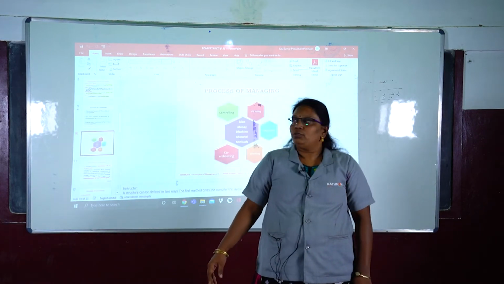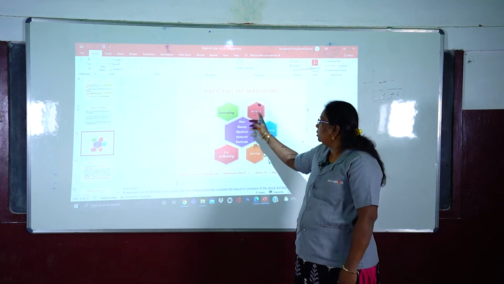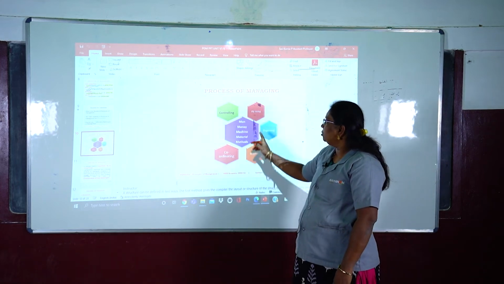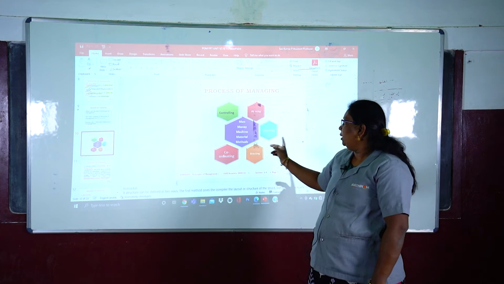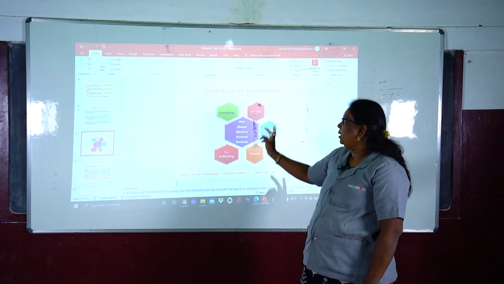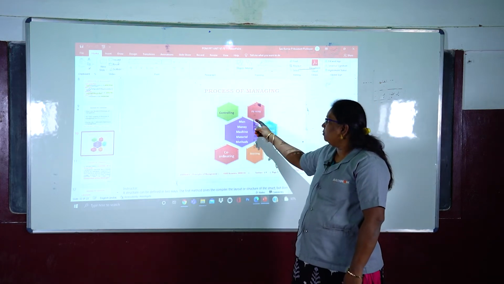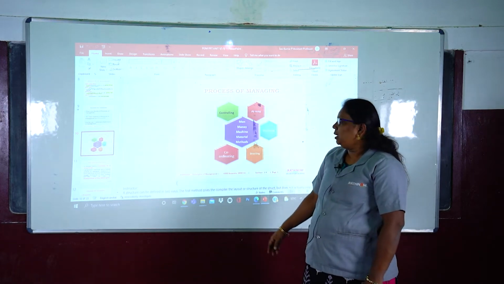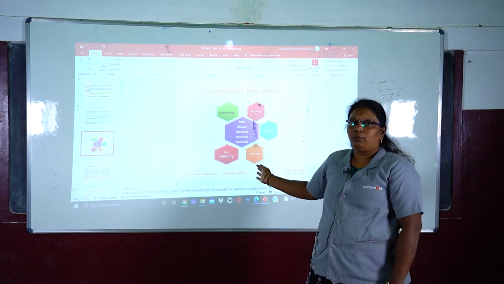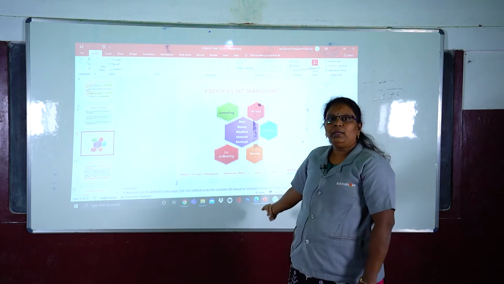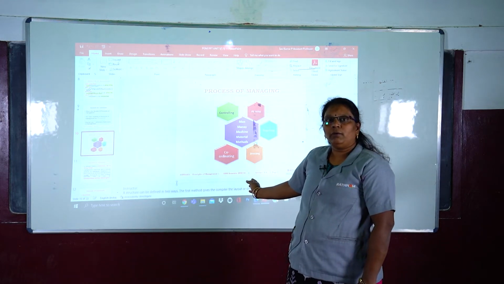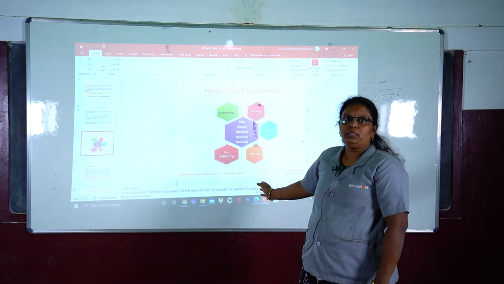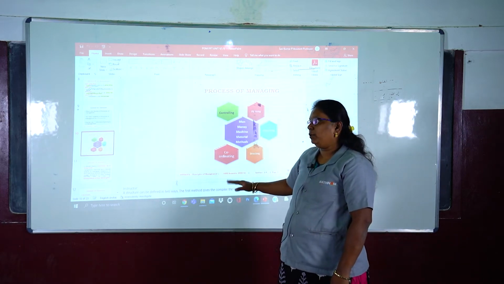Next we are going to see the process, what are the things that we are using in this. It is first planning, organizing, directing, coordinating and controlling. So in this we are using the 5 Ms: men, money, machine, material and method. These functions are mainly used in our production part.